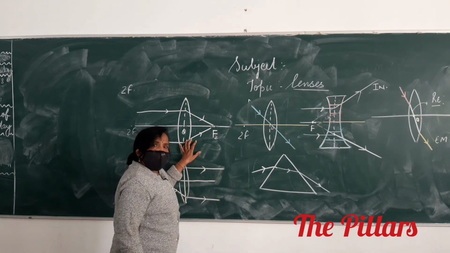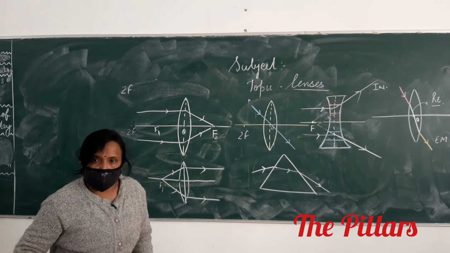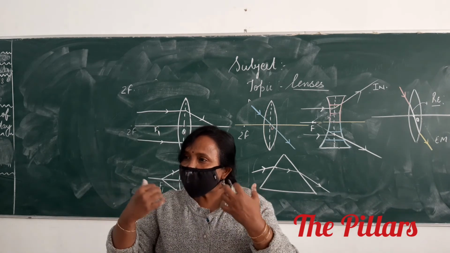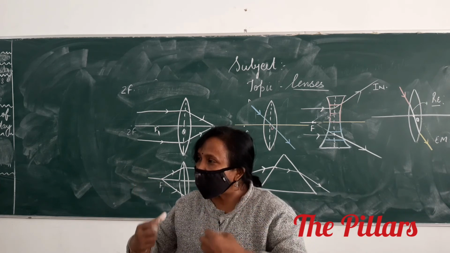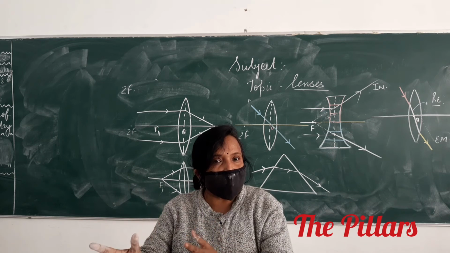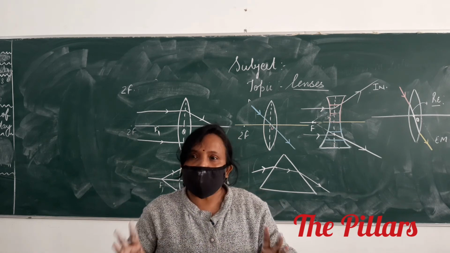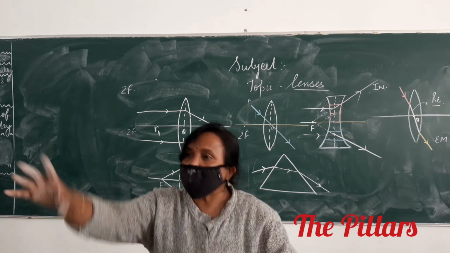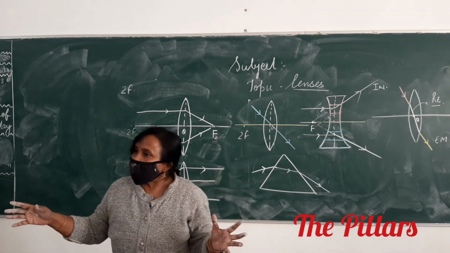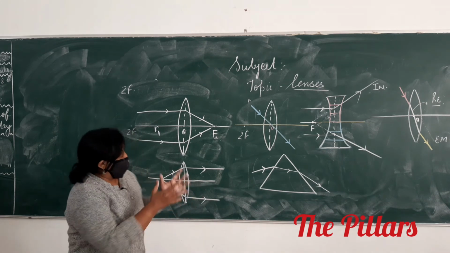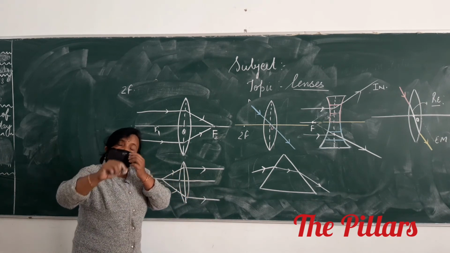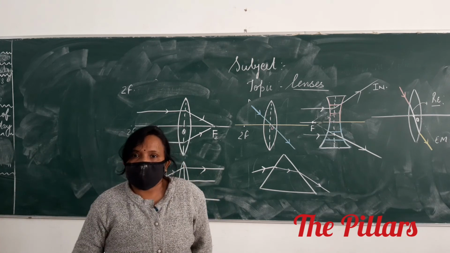Even though he has not written the definition, he will get full marks, because the person who is going to check the notebook comes to know that the child knows the ray diagram, the concept is clear. You only write and keep, nobody has that much time to read. So in physics, or whether it is chemistry or biology, your diagrams are a must.